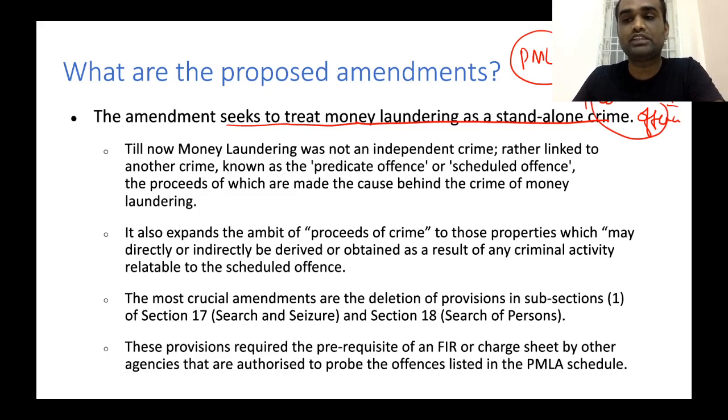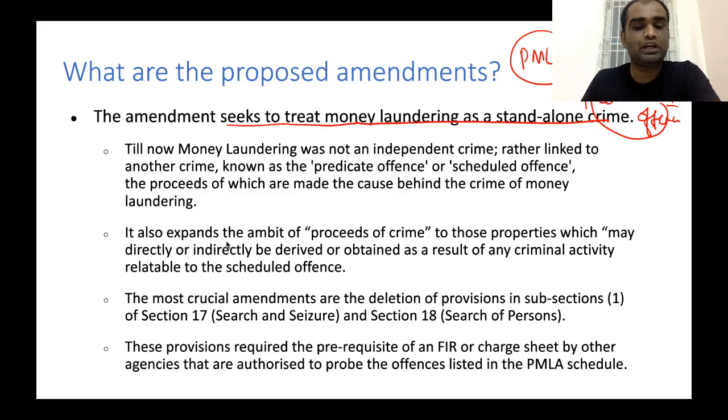Like, for example, money laundering is a result of terrorism. Money laundering is a result of child trafficking. So, money laundering was not treated as a separate crime, but as a crime which was part of a bigger crime. That is called the concept of predicate offense or scheduled offense. Because money laundering was defined as a predicate offense, tackling money laundering cases was very difficult for the Enforcement Directorate. To solve this issue, based on this amendment, money laundering is now being treated as an independent crime, not a predicate offense.